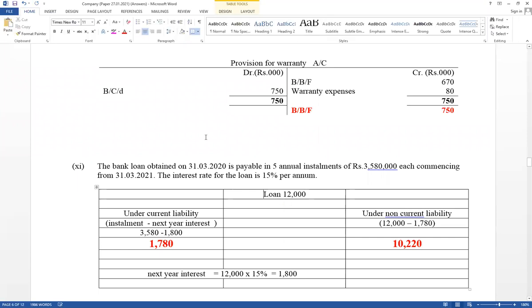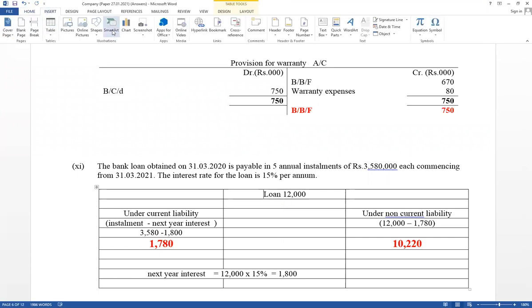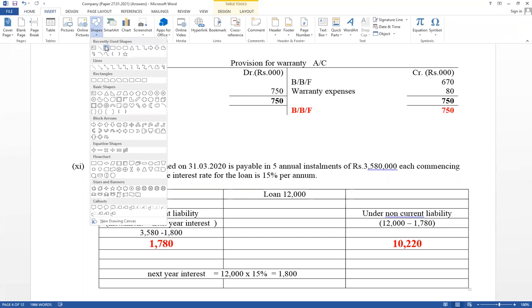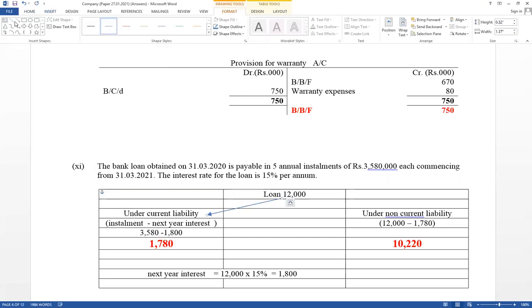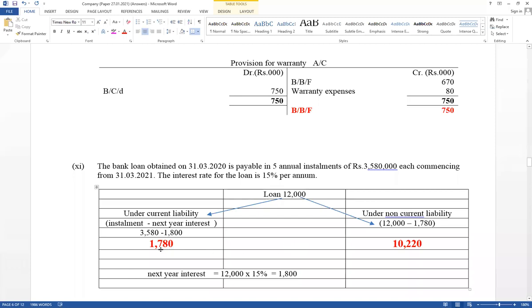We pay it as installments. Therefore, next year also we have to settle. Therefore, the settlement within 1 year should be included under current liability and the balance part under non-current liability. Loan is like a leasing. Therefore, 1,780 under current liability and the balance part under non-current liability as a loan. Loan interest cannot be considered an expense this financial year. The reason is the loan was not available during the current period.